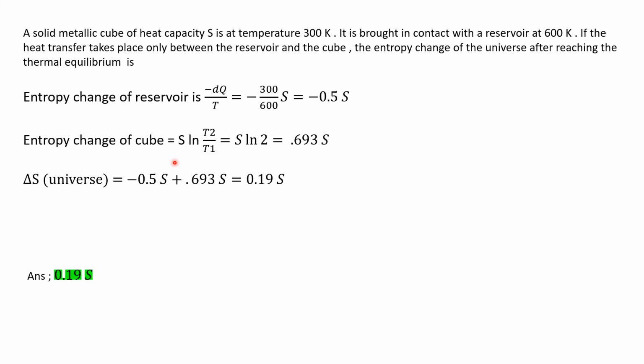And here is the solution. The entropy change of the reservoir is minus dQ by T, and after solving it we can find it as minus 0.5 S. The entropy change of the cube will be S ln T2 by T1 and it will be 0.693 S. So delta S universe is minus 0.5 S plus 0.693 S, that is equal to 0.19 S. So the answer will be 0.19 S.